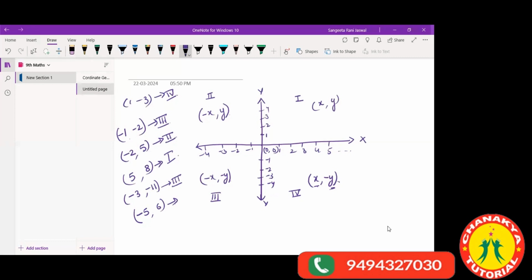In the fourth quadrant, x is positive and y is negative, but here x is negative and y is positive. So that means which quadrant is it? Check again. It's the second one. Second quadrant, absolutely right. Okay.